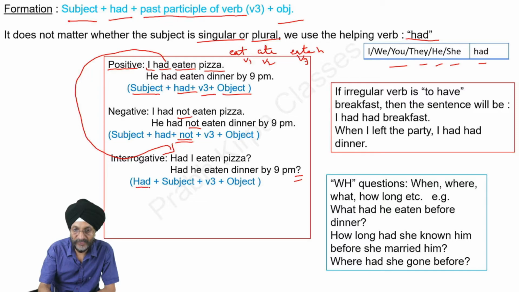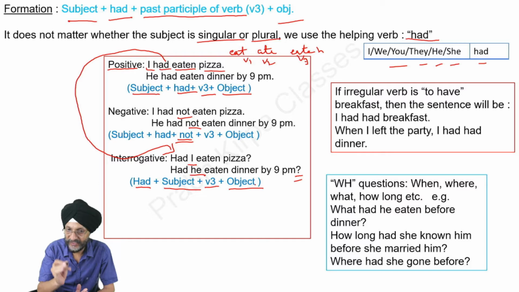So this is the formation. First comes had, followed by the subject. Here I and he are subjects. They are followed by the third form of the verb, and then comes the object. Please note that in all these sentences, the third form of the verb has been used. We are not to opt for the first form of the verb or the second form. No. In all cases, we are to use the third form of the verb.